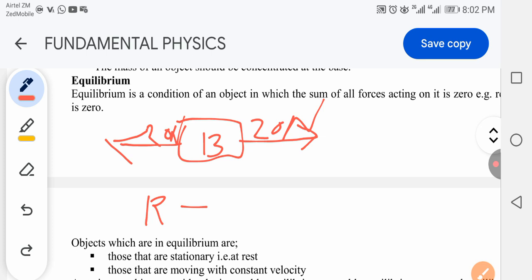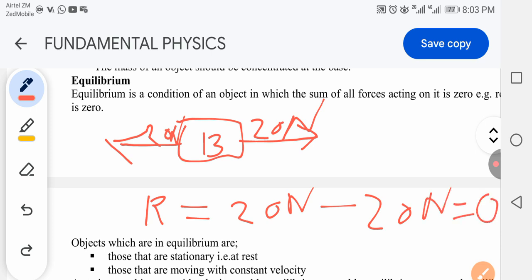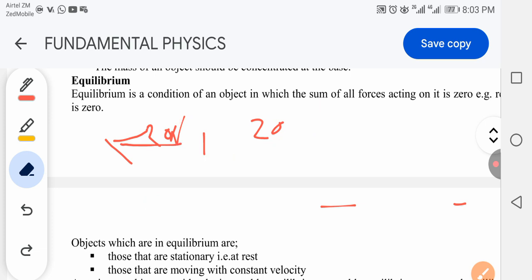If you say resultant equals, for this object, you can simply say the forward applied force is what? 20 and 10, right? Then subtract it. The backward force applied on the object is what? 20 newtons. When you do the calculations, you get 0. Hence, we can conclude that the object is in equilibrium, with resultant force equal to 0 newtons.